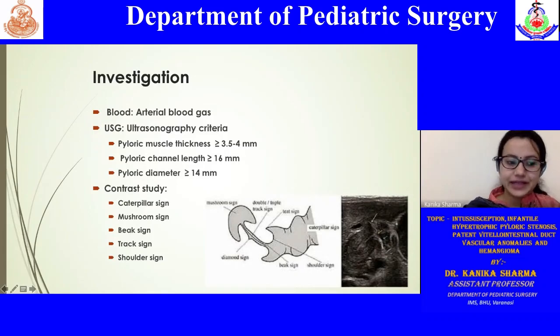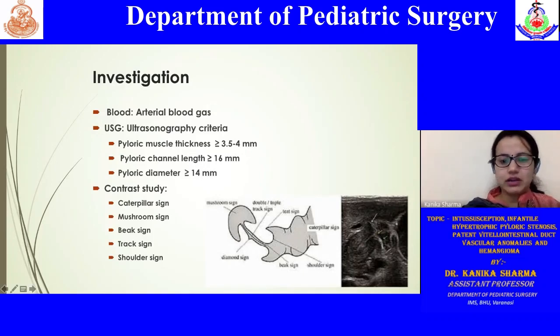The criteria state that a muscle thickness of more than 3.5 to 4 mm as per the various studies, pyloric channel length more than 16 mm, and pyloric diameter of more than 14 mm are highly suggestive of IHPS. Contrast studies are not done these days. Ultrasound is good enough to give us a concrete diagnosis.